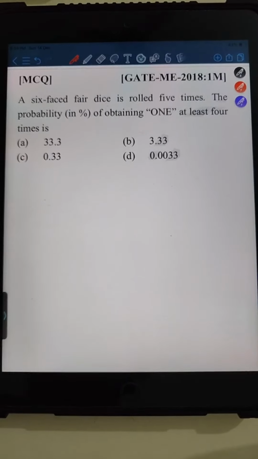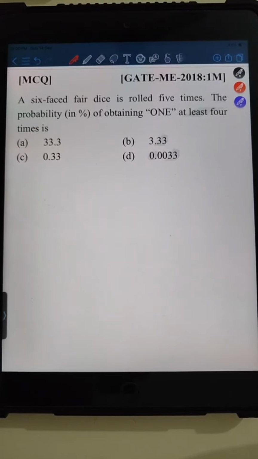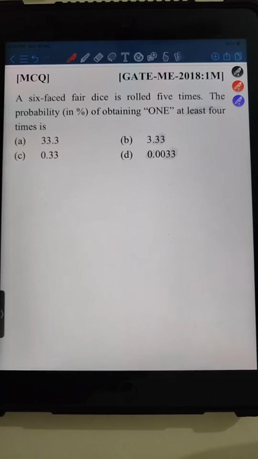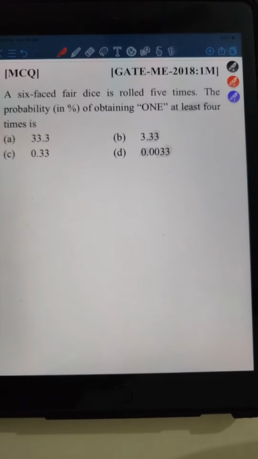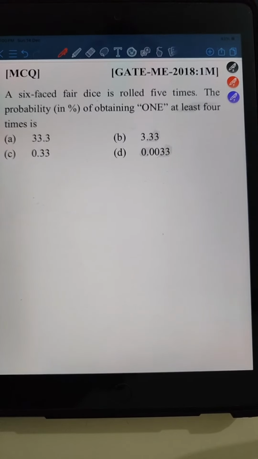I forgot to apply the percentage, Tilak Raj is telling. No, don't worry. This type of mistake is not acceptable because in the exam, if you do this kind of mistake, you will lose marks. So it's better that you make mistakes in the practice session, like this is a practice session. So it is okay, but in the actual GATE paper, you can't afford mistakes.